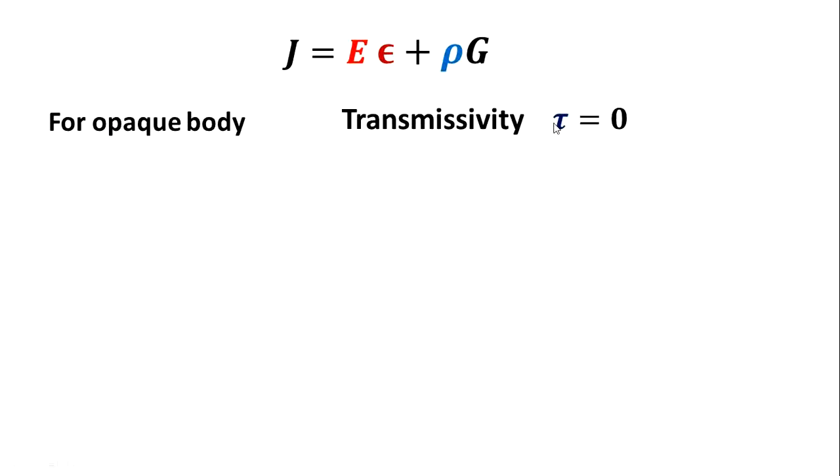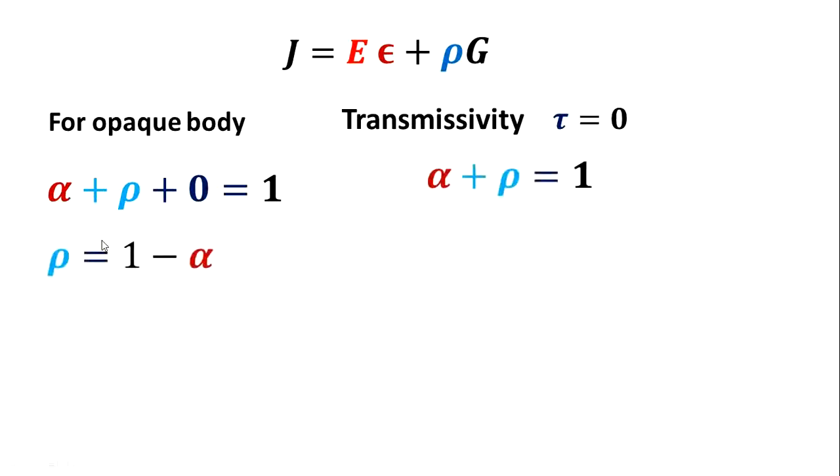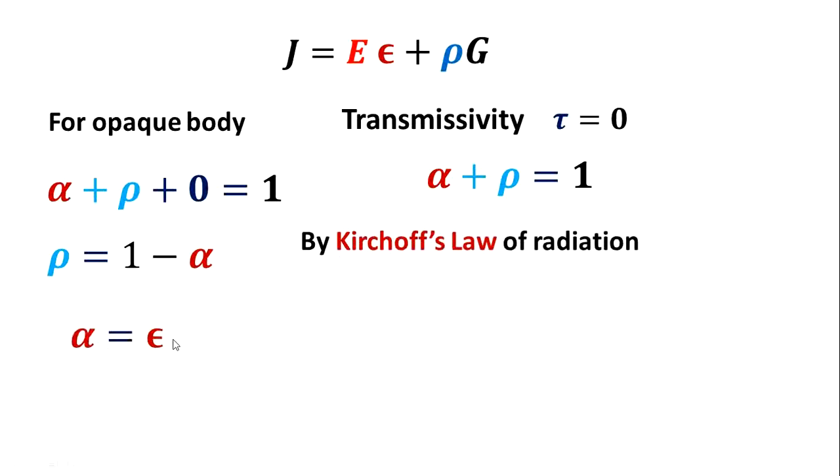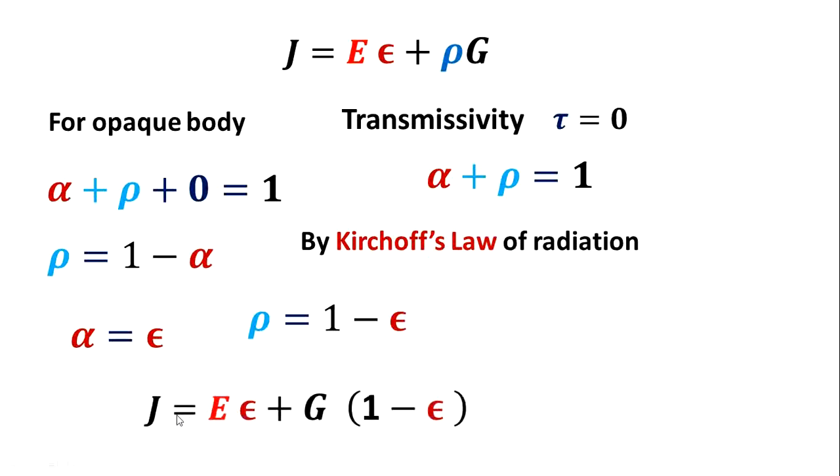Therefore, for an opaque body, tau is equal to 0. Then alpha plus rho is equal to 1, and rho is equal to 1 minus alpha. By Kirchhoff's law, we know that alpha is equal to epsilon. Therefore, rho is equal to 1 minus epsilon. Instead of alpha, you put the value of epsilon. Then this equation will turn out like this. I will put 1 minus epsilon in the place of rho.